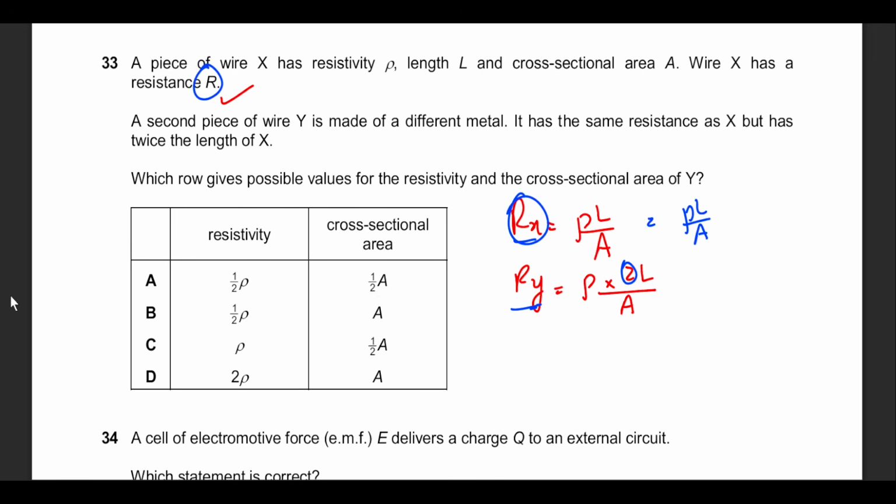That's what's mentioned here. By checking this with hit and trial, half resistivity seems good, because multiplying by 1/2 gets rid of this 2. We can do that. But multiplying 1/2 with cross-sectional area goes up and makes it twice again, so this is the wrong choice. We can't use half area with 2 rho. We need half an area, half a rho, not 2 rho. So the best answer is going to be option B.